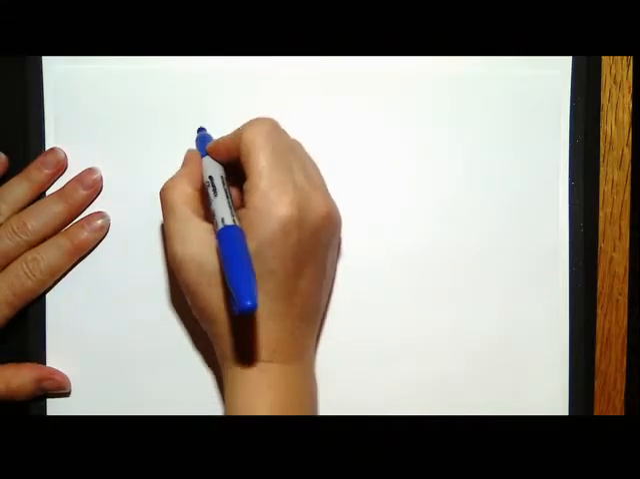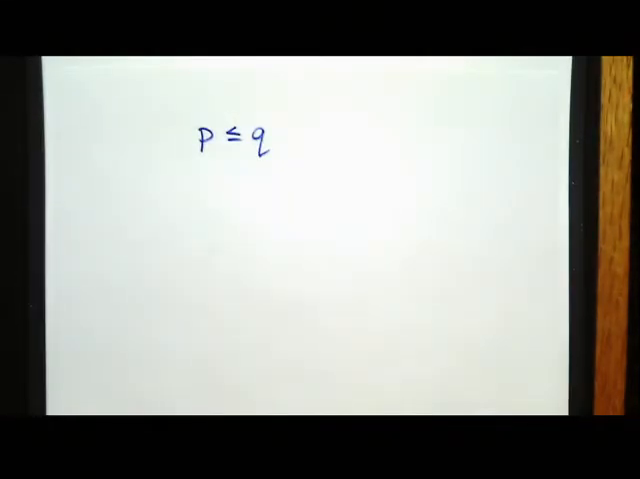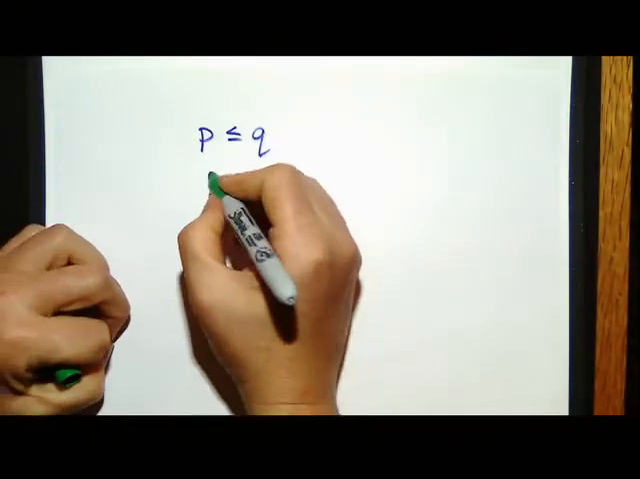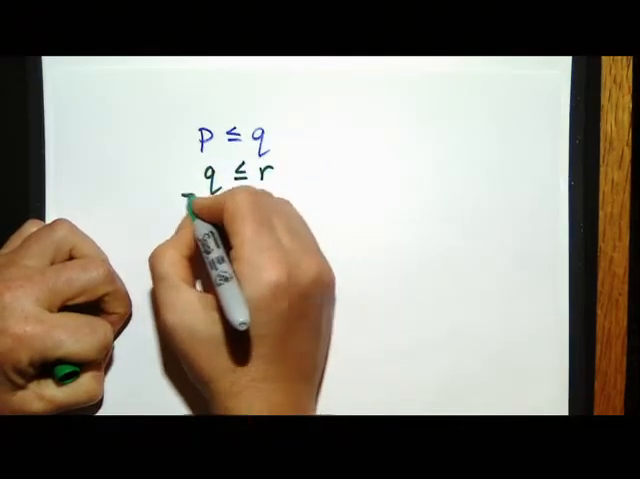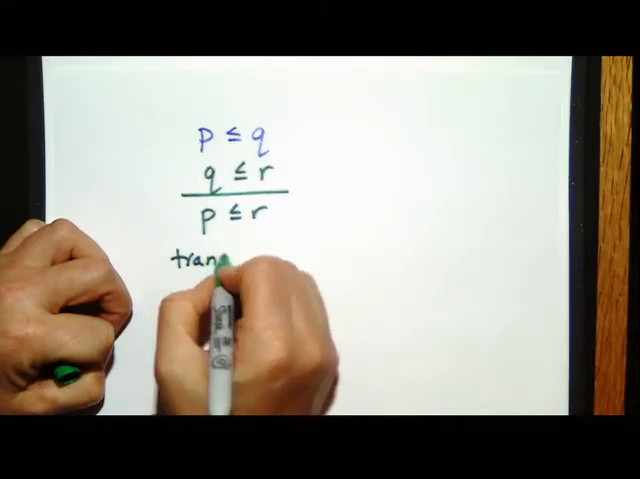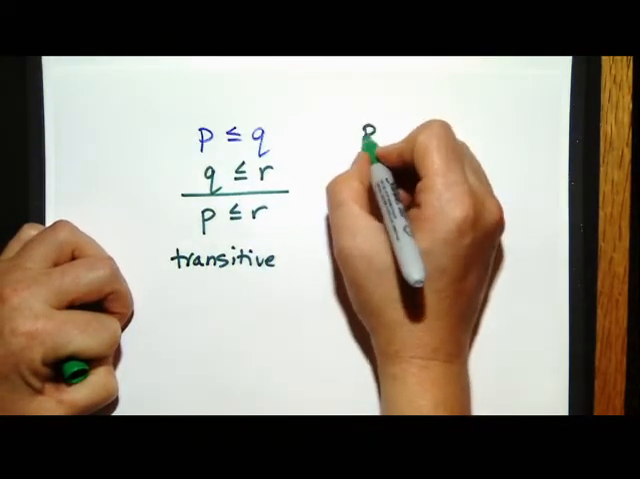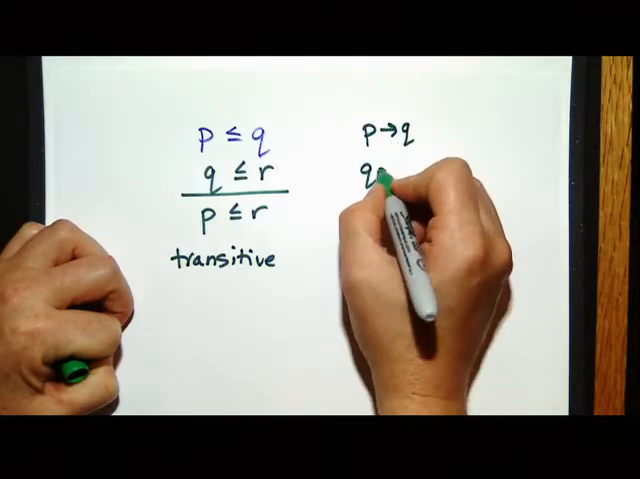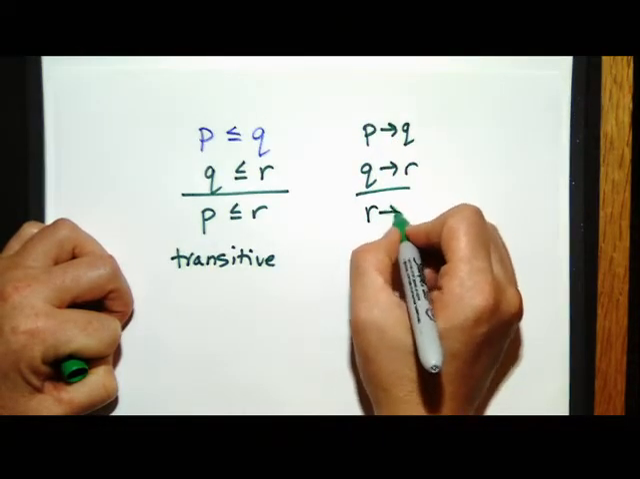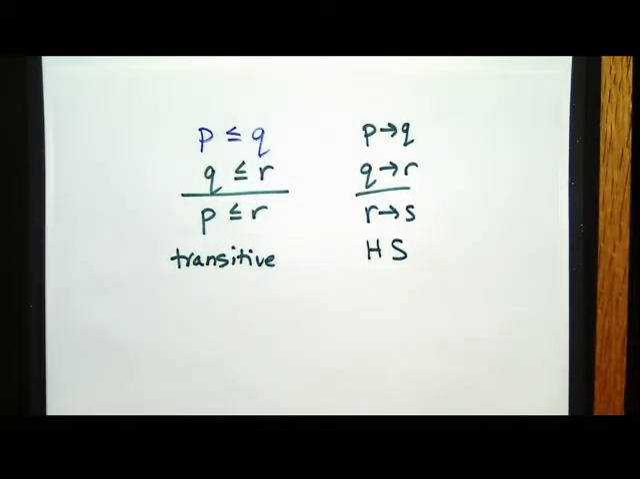Yes? So let me just remind you that if we have P is less than or equal to Q, and Q is less than or equal to R, then P is less than or equal to R. That was our transitive property if we're in math, and it really means the same thing in logic, but we write it as this in logic, and we call it hypothetical syllogism.